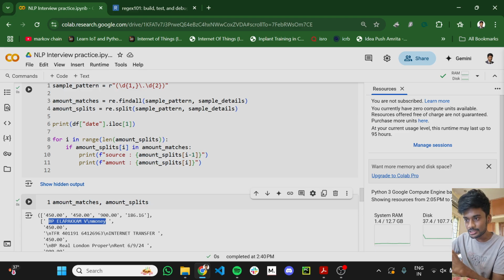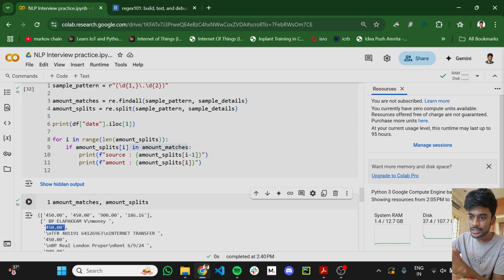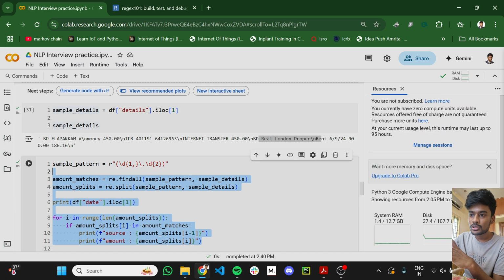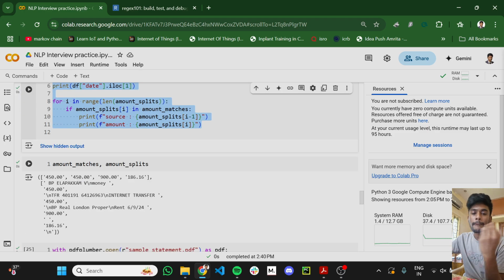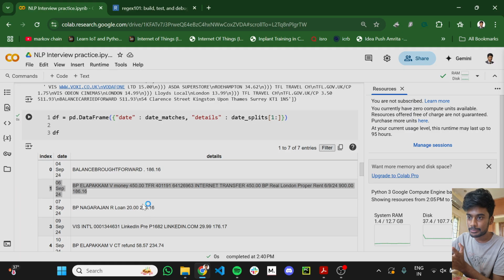So the source is going to be, if the amount splits element is found in amounts matched, here 450 is found, then the preceding value is going to be my source. That was the simple logic that we built. After doing this, we'll have the sources and amounts along with the dates. That's how this entire system is built.